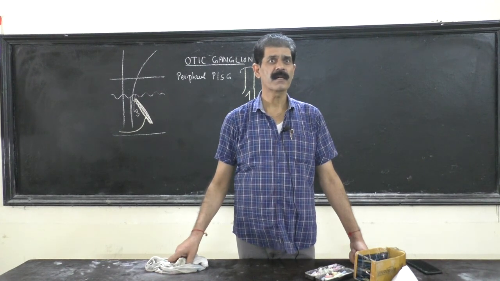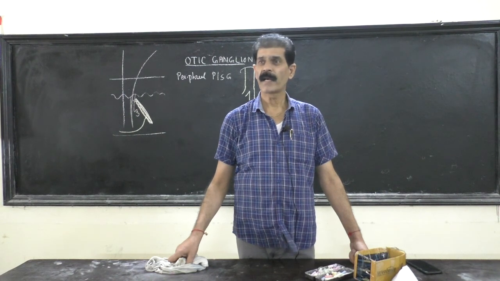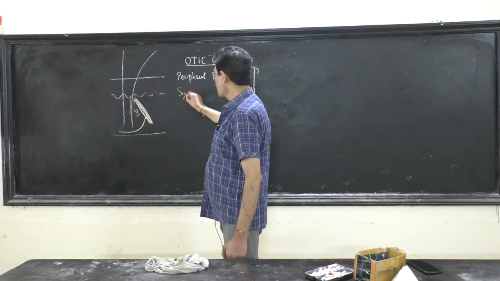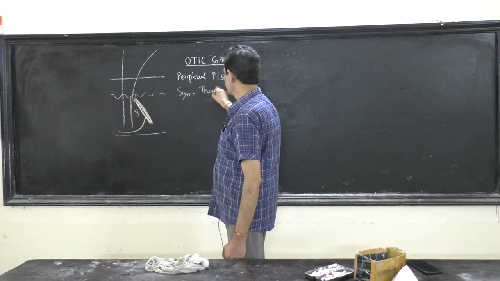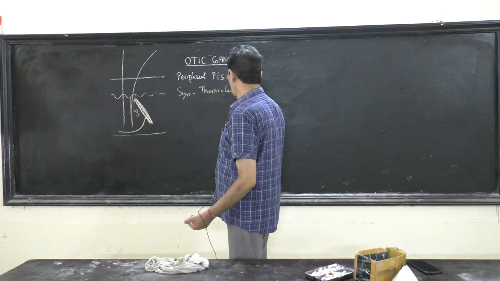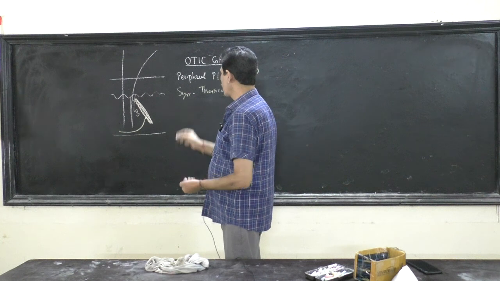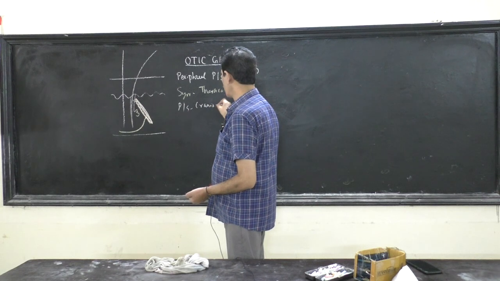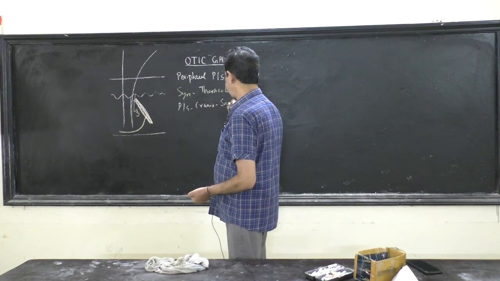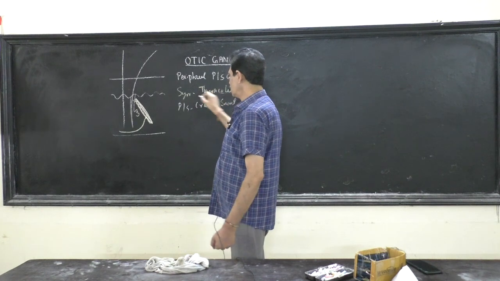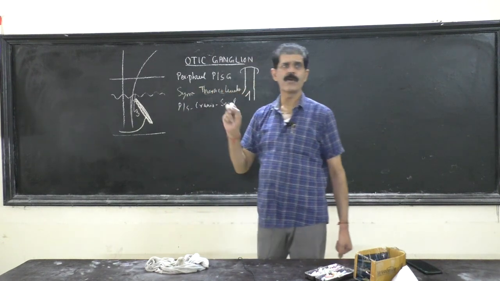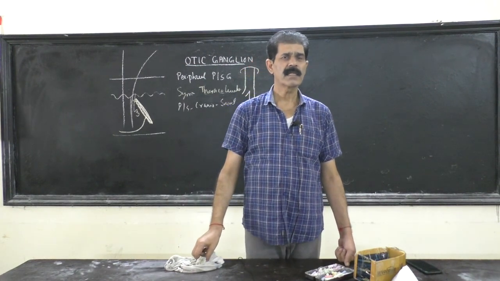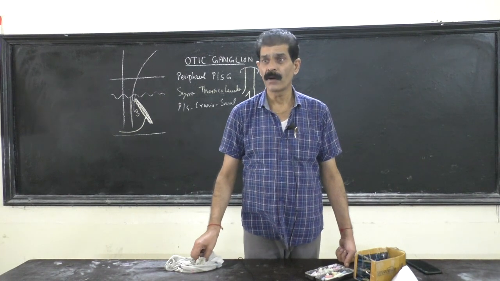What is the meaning of this? That is the more important thing. Just rote learning is not enough. Go into the depth of these two words. Sympathetic means thoracolumbar, and parasympathetic means craniosacral. The meaning is, the sympathetic system of the human body for supplying the smooth muscles is controlled from the thoracic and lumbar part of the spinal cord. That is the meaning.